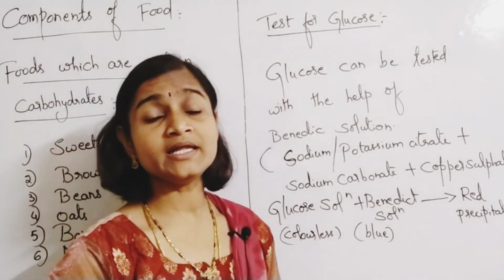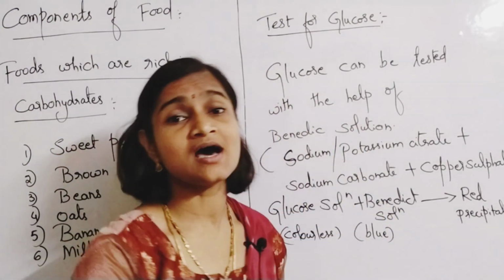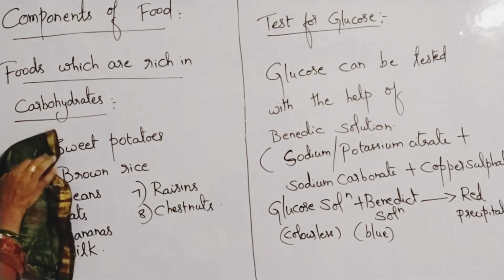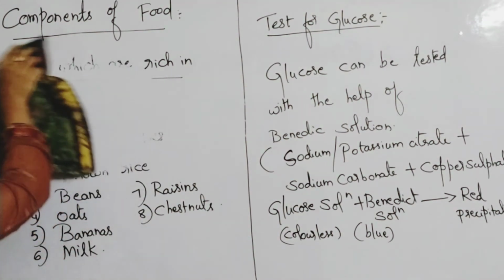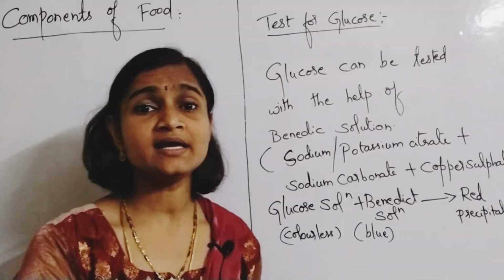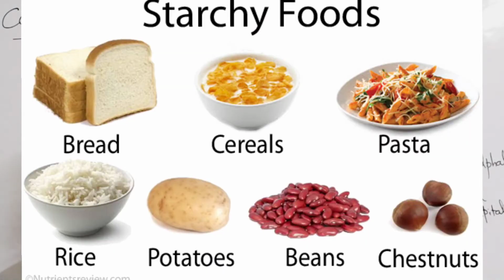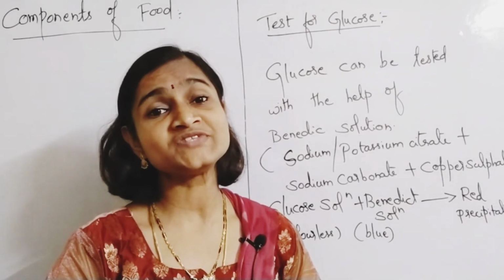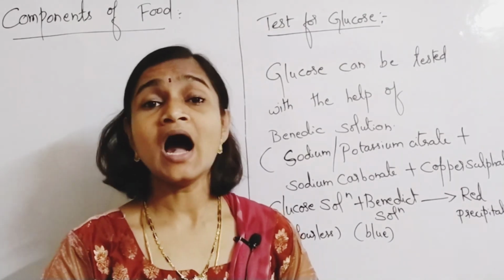Now we will be learning about what? Test for starch. This you have learnt even in your lower classes. So what is the test for starch? Starch is present in what food items? Starch is present in potatoes. You can take cooked rice, you can take potatoes. If you take a half cut potato and add a little amount of iodine solution, the presence of starch can be identified with the help of iodine solution.